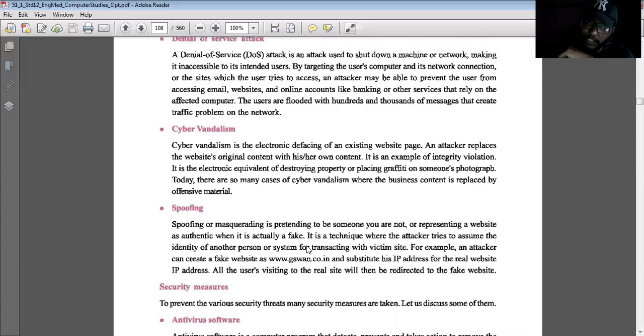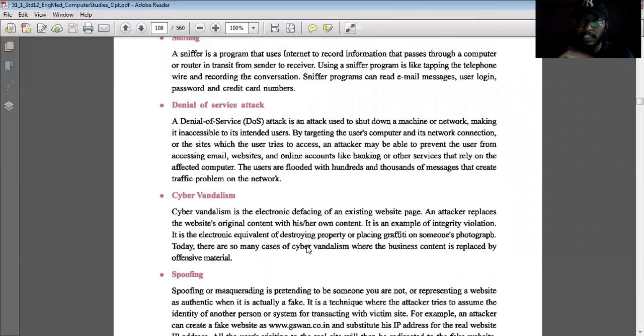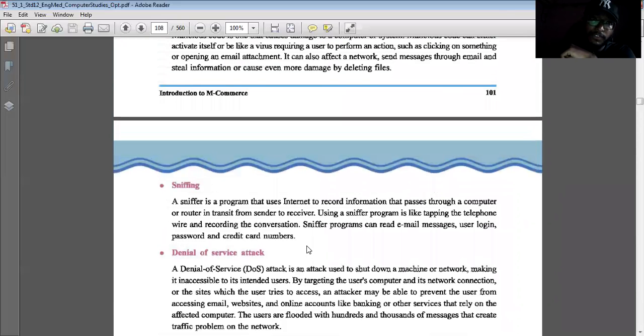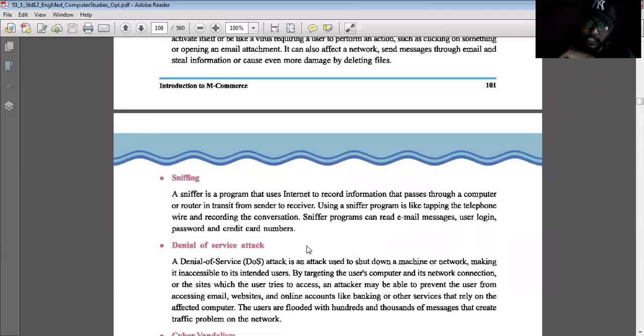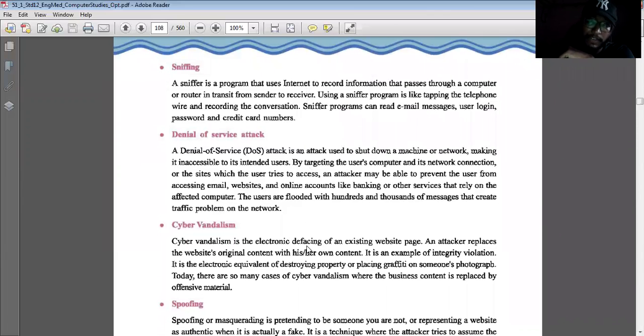I hope you all understood today's topic, that is threats in the internet. The first one is malicious code. Second is sniffing. Third one is DoS. Fourth one is cyber vandalism. And fifth one is spoofing.